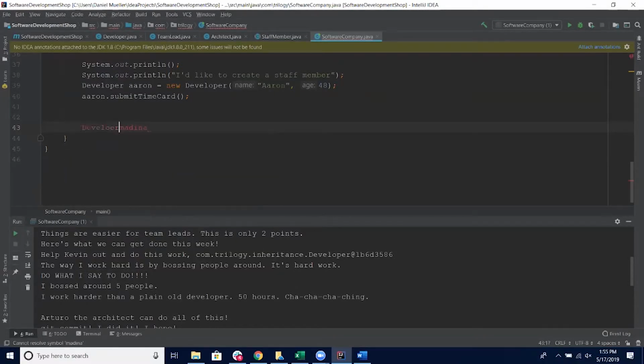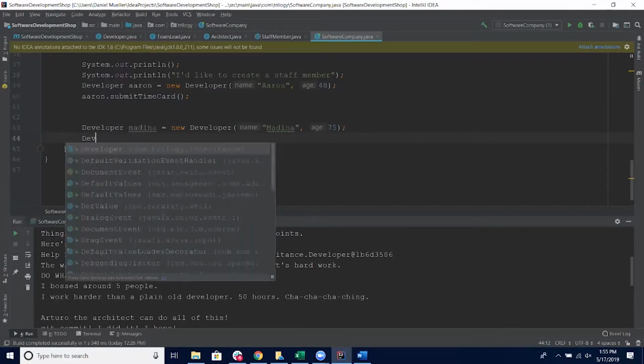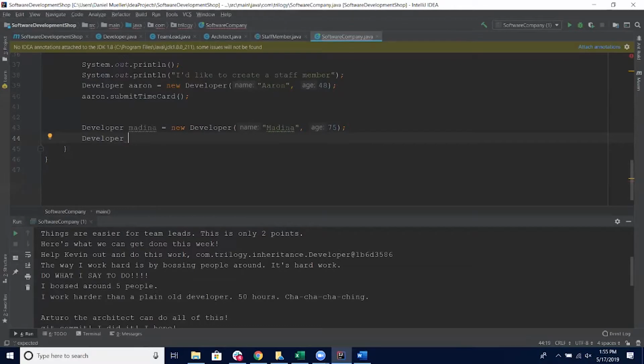She's a developer, equals new developer, Medina, age 25-ish. We can do all the developer things. But what if we have an architect, Kinesis,